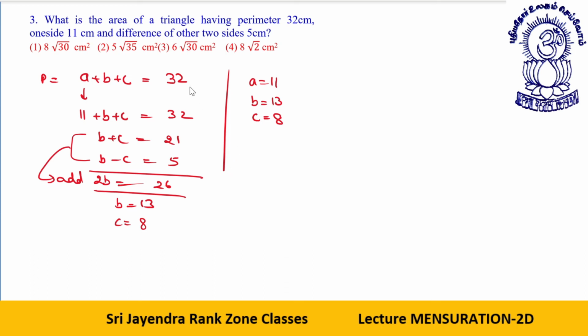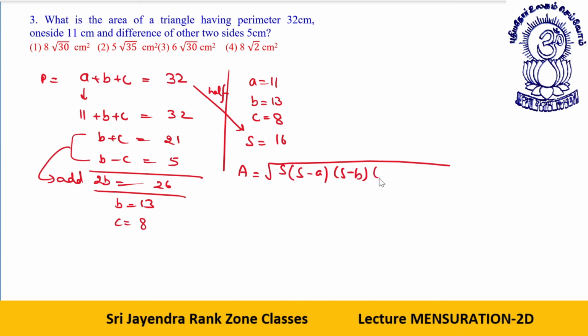What is, you already know, so what is S? S is half of the perimeter, that is 16. So what will be the area now? As per the formula, area will be the root of S, S minus A, S minus B, and in the last it is S minus C. So that gives me area is equal to S is what? 16. 16 minus 11, 5. 16 minus 13, 3. 16 minus 8, 8.